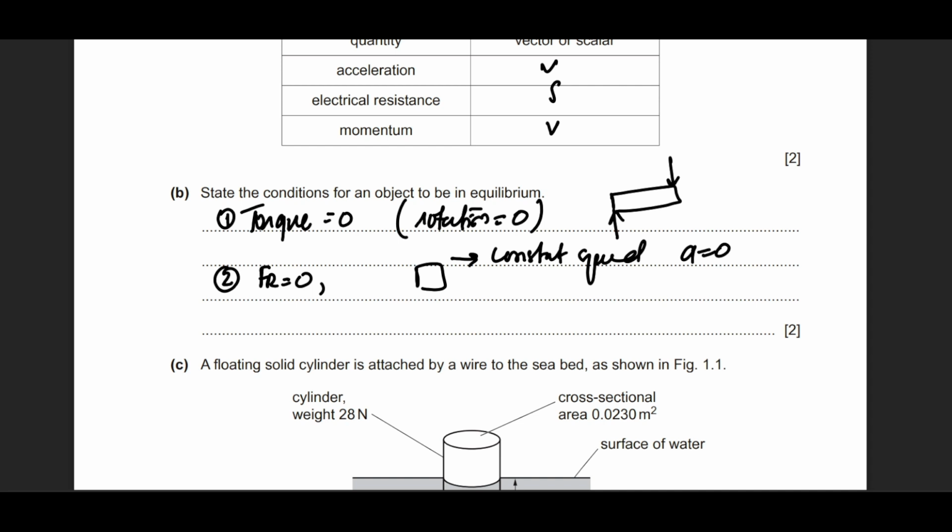And if it is not moving, that means the forward force and the backward force are exactly equal, producing no resultant, and hence the object is not moving in any direction. Even in the case of constant speed, the forward and backward forces will be equal. So primarily what we're trying to say is that the resultant force, or all the forces acting on the object, should be zero. There should be no acceleration.